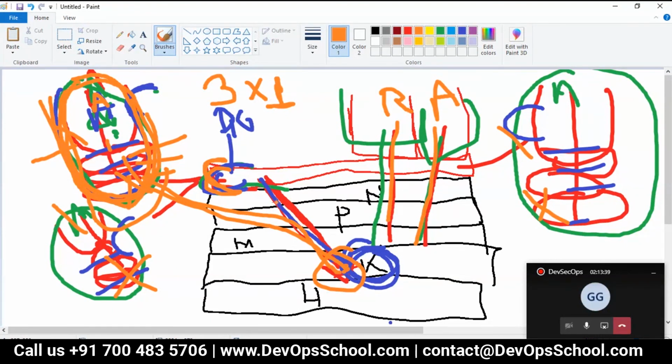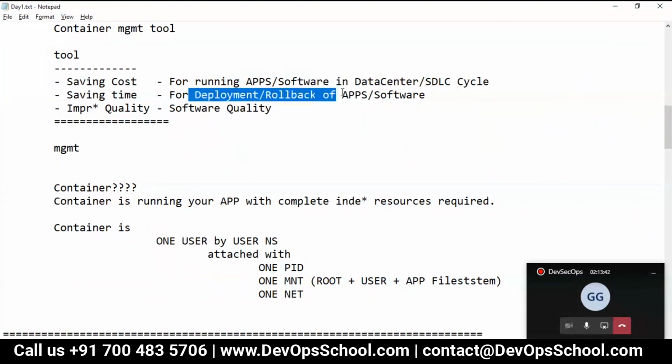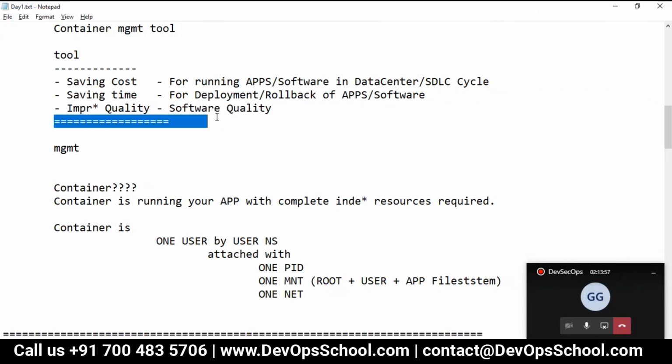Remember, deployment and rollback time can be reduced. You want to deploy one application 5,000 times? 1 second. You want to roll back? 1 second. See the power of this. And then improving quality, because developers can set up a dev environment in 1 second, set up a QA environment in 1 second. So they save so much time. If you save some time, you can focus on good quality code and test quality.